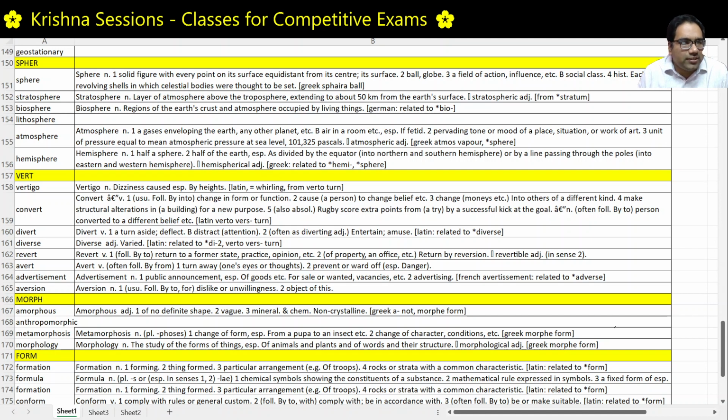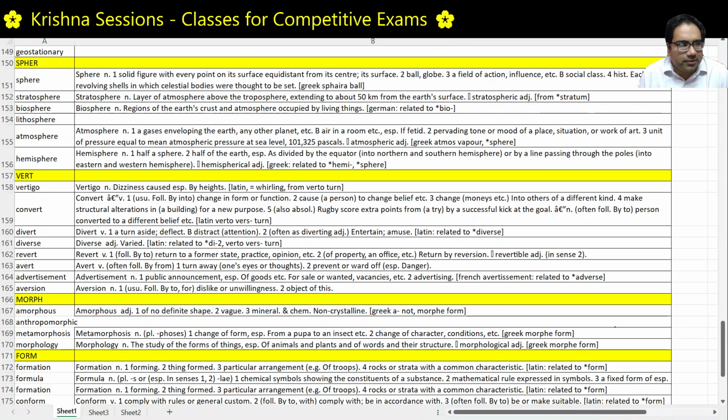This word was actually created by an Australian geologist, Edward Suess, in the 19th century. Bio is life, sphere is ball. This is the surface or the area in which the Earth's atmosphere and the living things reside.